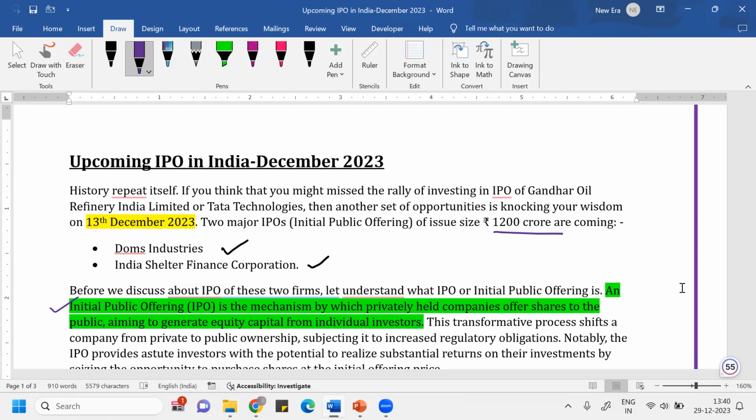Those people who participate in buying these shares are called investors. To buy these shares they have to pay money, and when they pay that money, the company gets the money.